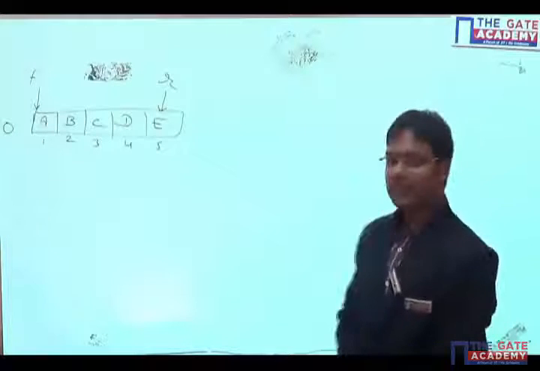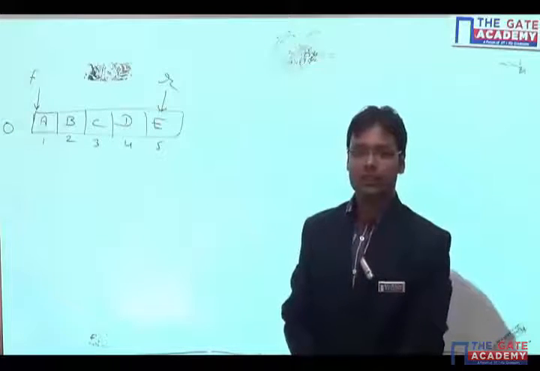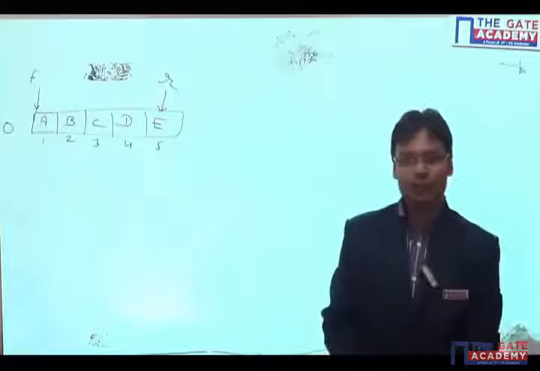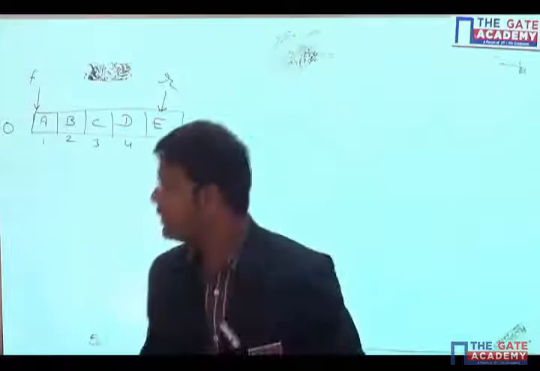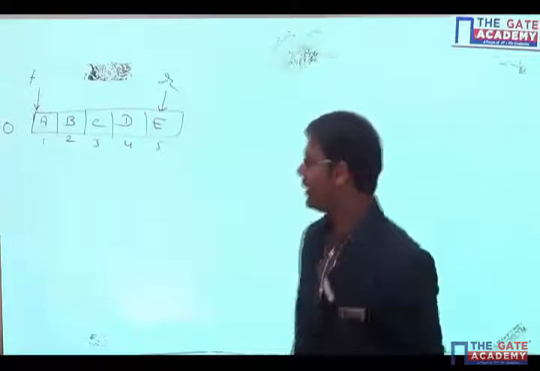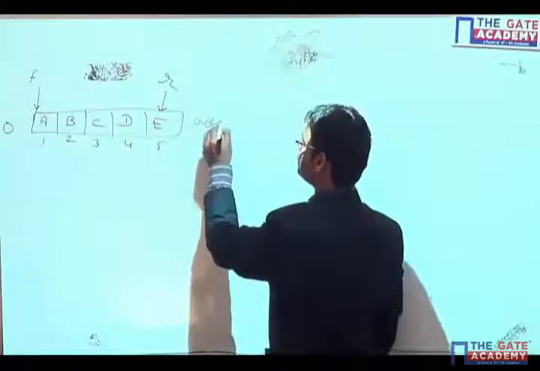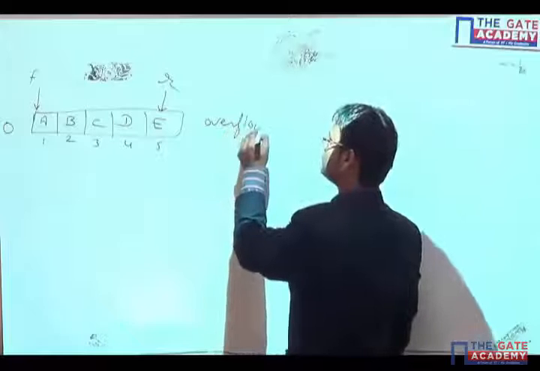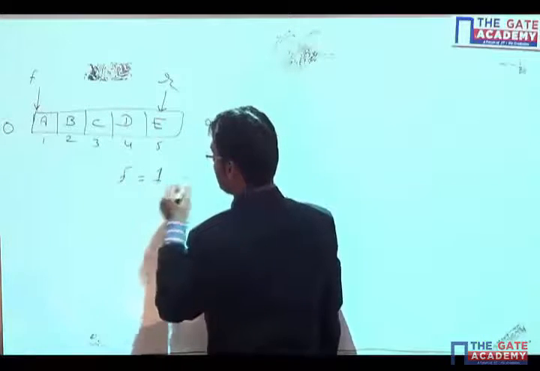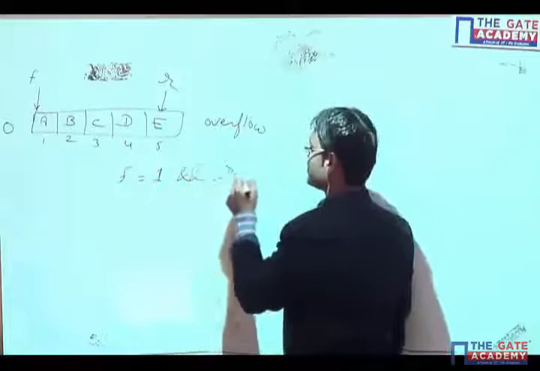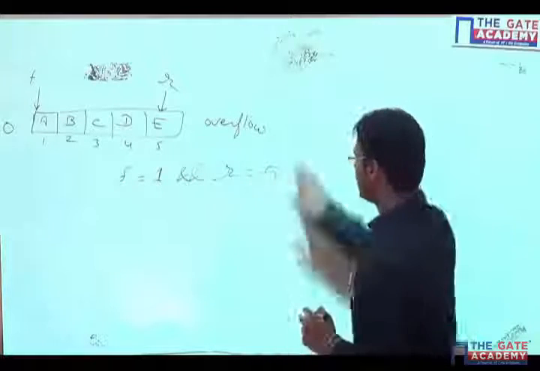Now I cannot insert any element. If my queue is full and I cannot insert any new element, then that condition is known as overflow. So overflow here is what? Front is equal to 1 and rear is equal to 5, that is n.